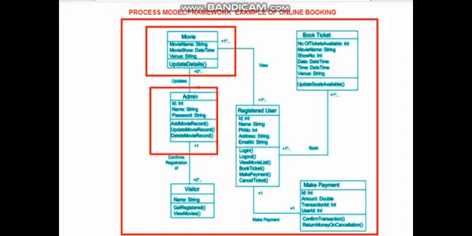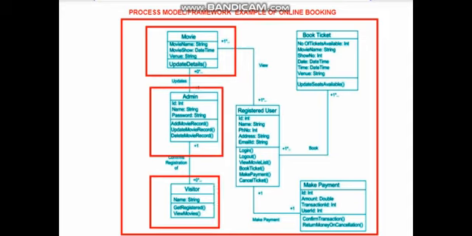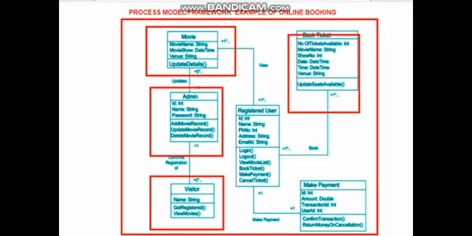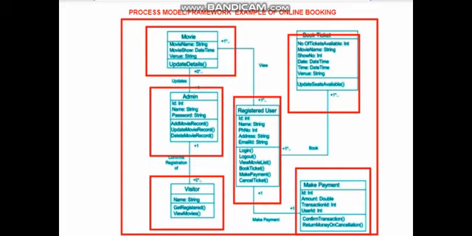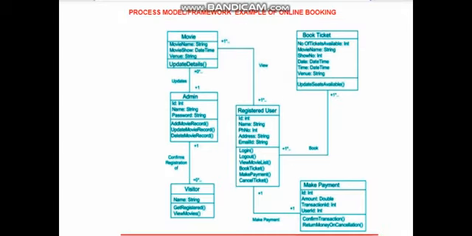In the same way, we go for all the modules one by one and check whether they are working correctly. Once we find that these modules work correctly, finally we integrate all the modules, and then we can say that our software product is ready to be deployed to the customer.